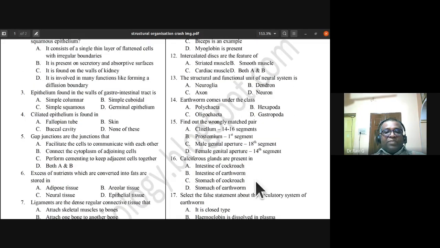Calciferous glands are present in. So where are they present? Even we have not heard about this. So D is the answer. Calciferous glands are found in the stomach of earthworm.